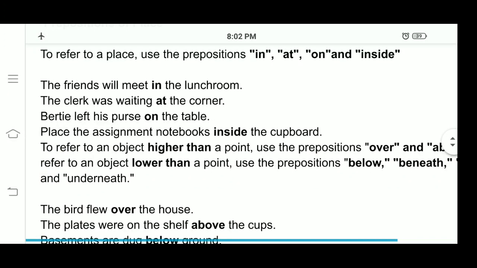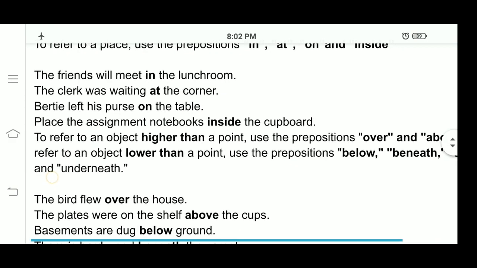Place the assignment notebooks inside the cupboard. So, place. We are talking about place. Inside is also called a preposition, inside the cupboard.